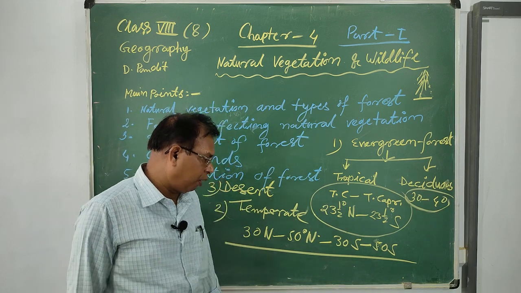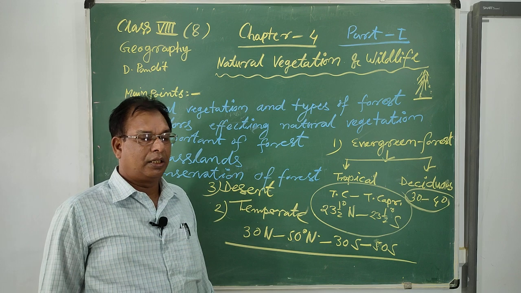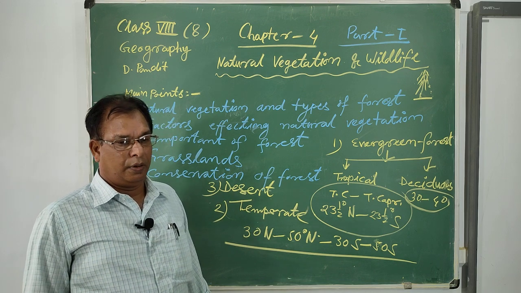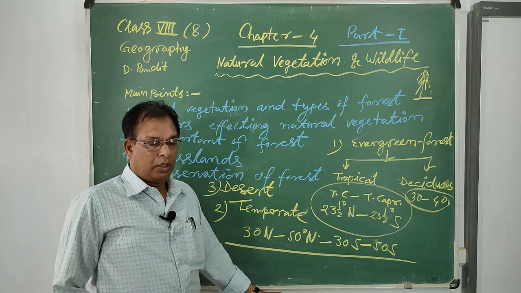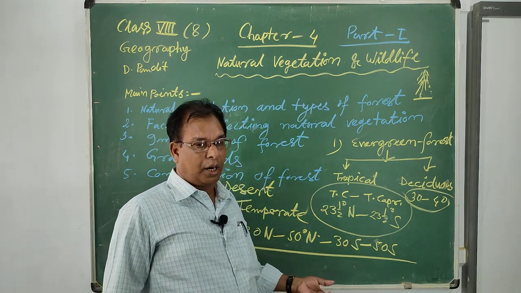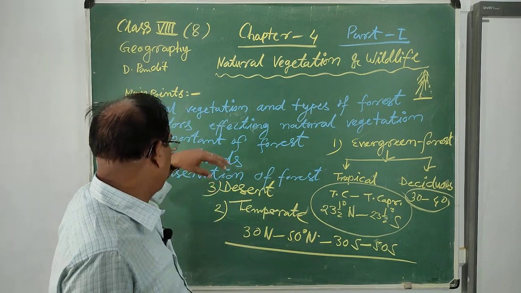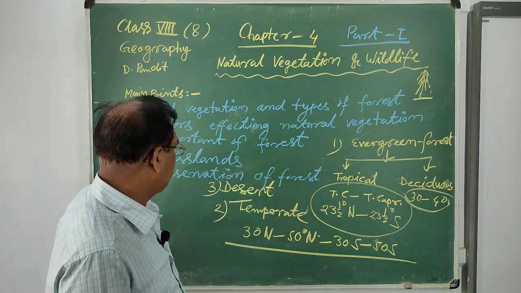So these types of forest are found in this area, red and blue or green types of mangrove are found there. So these are known as the types of forest.